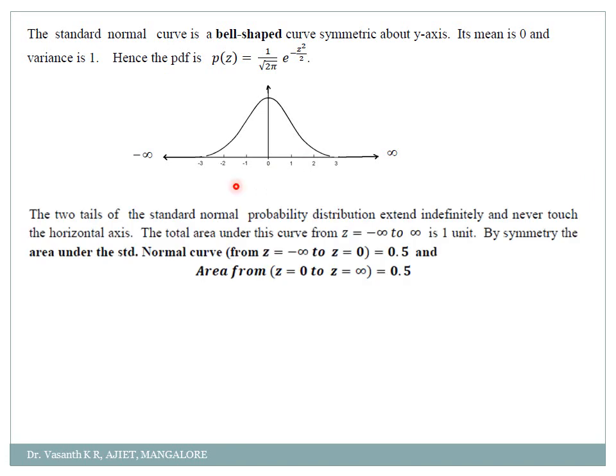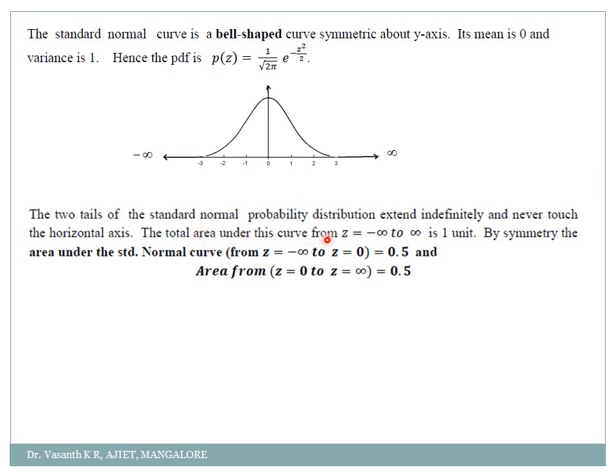Now how to find the values from this graph is very important. The two tails of the standard normal probability distribution extend indefinitely. Indefinitely means there is no definite point here and it never touches the horizontal line. See here in the graph, it never touches it, correct? So it will keep moving on up to infinity. It will not stop at some point.